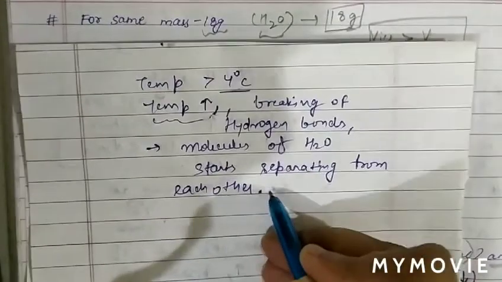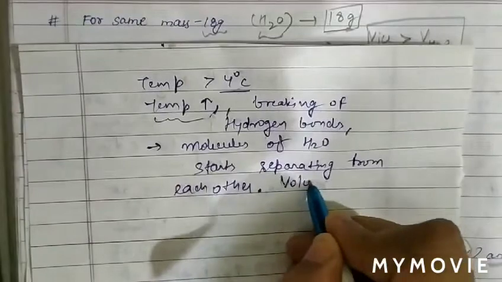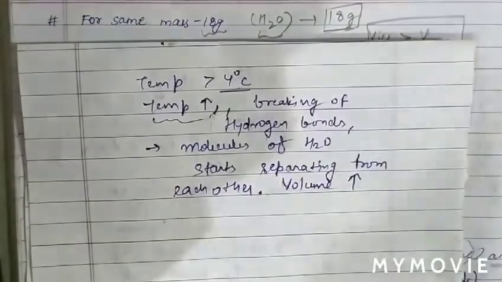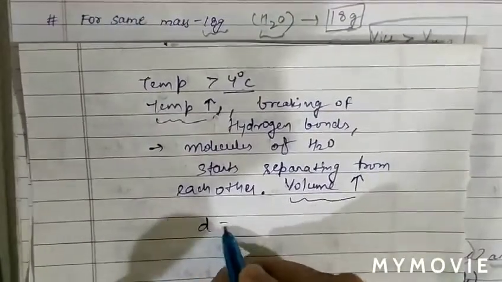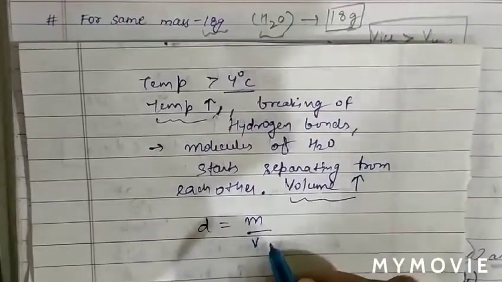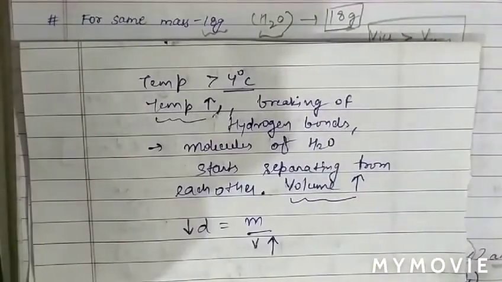When these molecules move apart from each other, the volume increases. And we know density is mass upon volume. So when volume increases, it means density decreases.